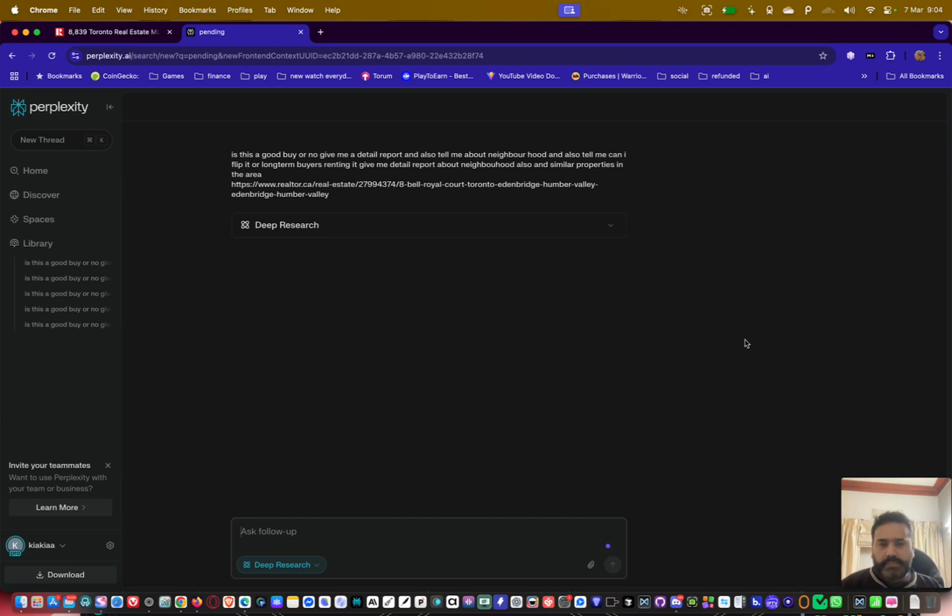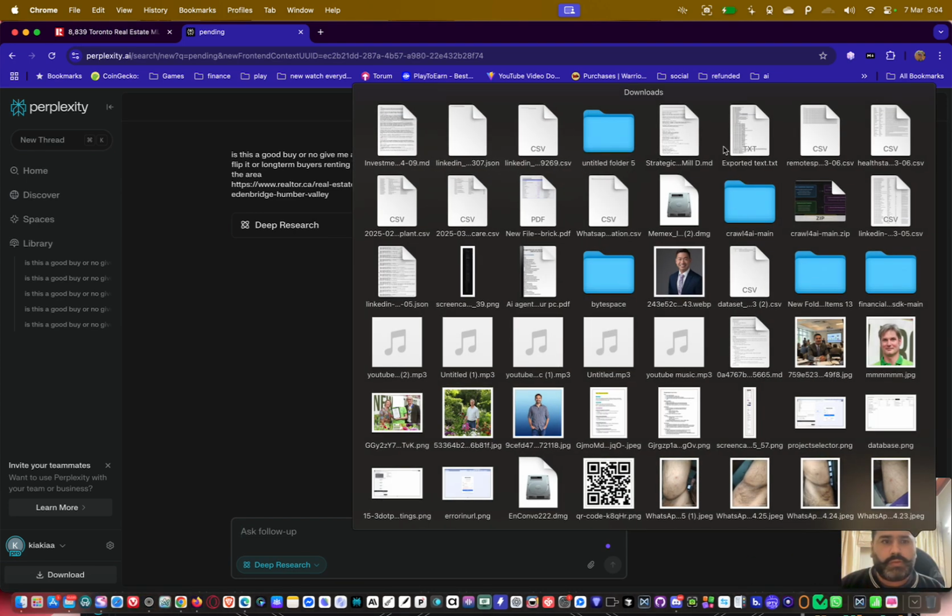And what's the benefit of doing this deep research? I used to scrape a lot of data from different places. I think this is the one, Google Maps, health startup export.